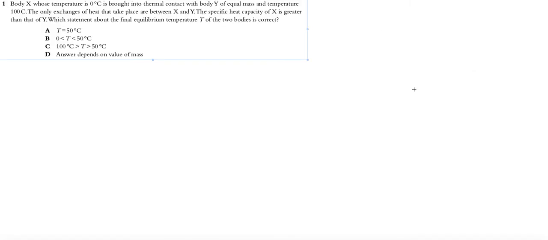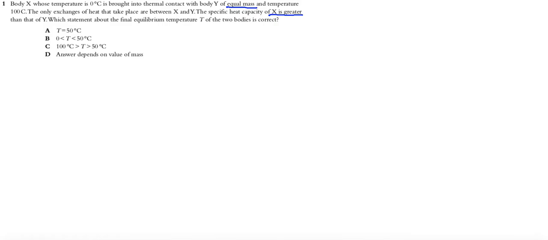Okay, first: body X whose temperature is 0 is brought into thermal contact with body Y of the same mass but higher temperature. The only exchanges of heat that take place are between X and Y, and the specific heat capacity of X is greater than the specific heat capacity of Y. Which statement about the final equilibrium temperature of the two bodies is correct?